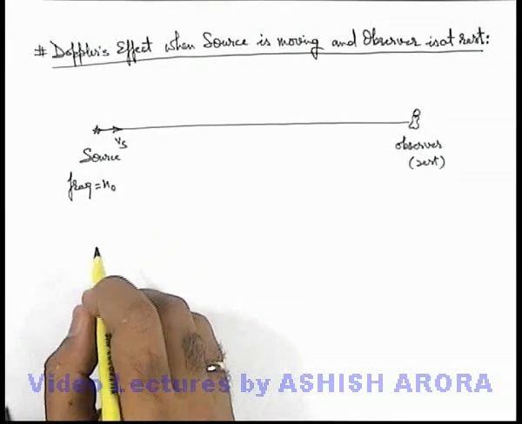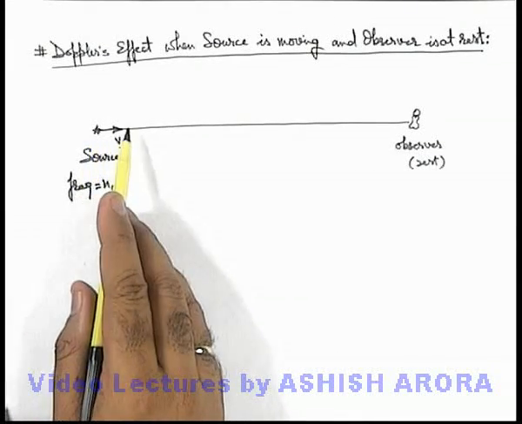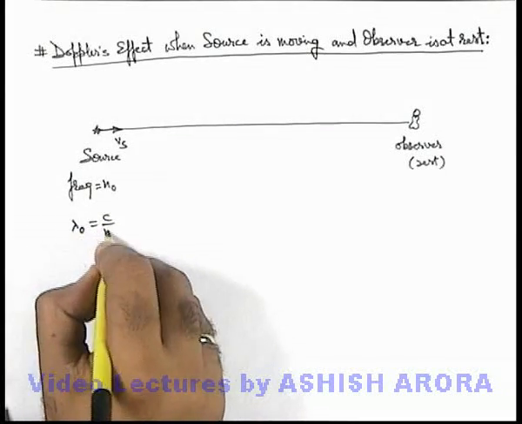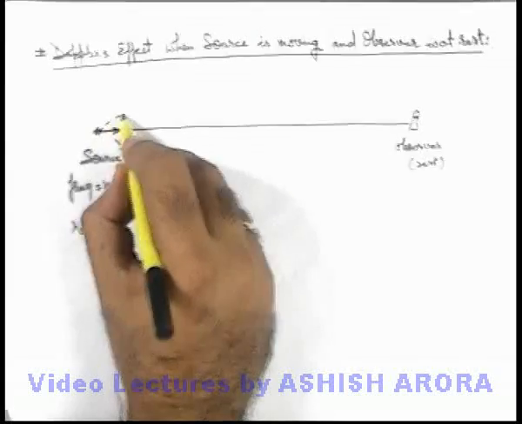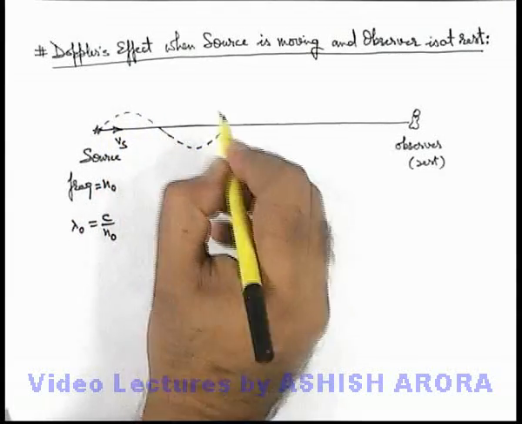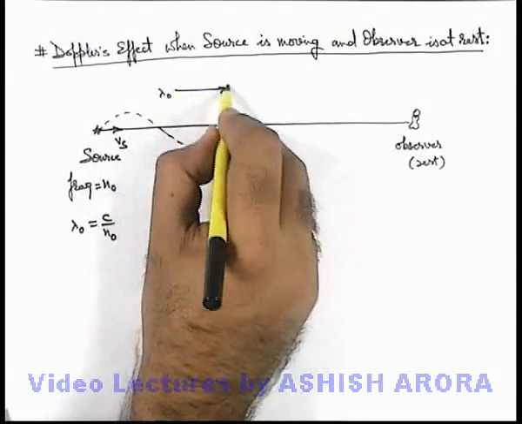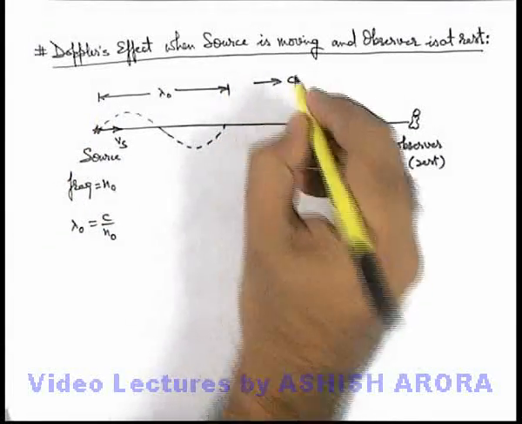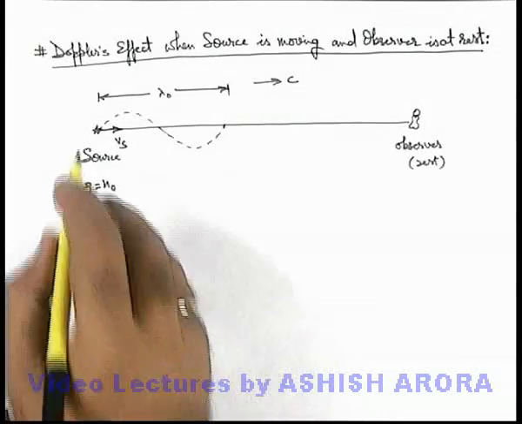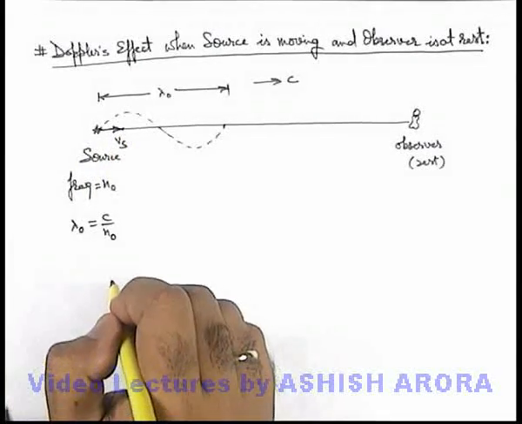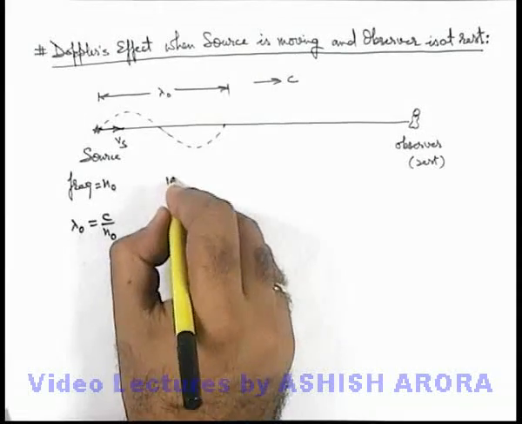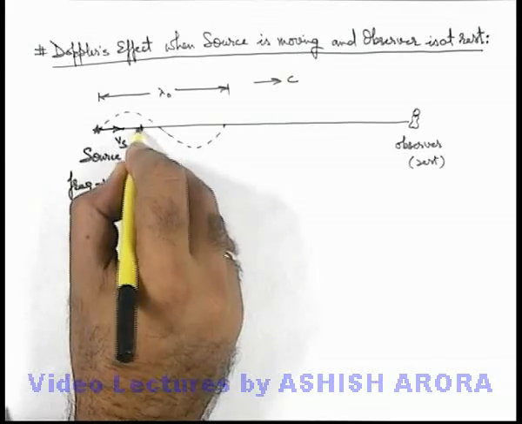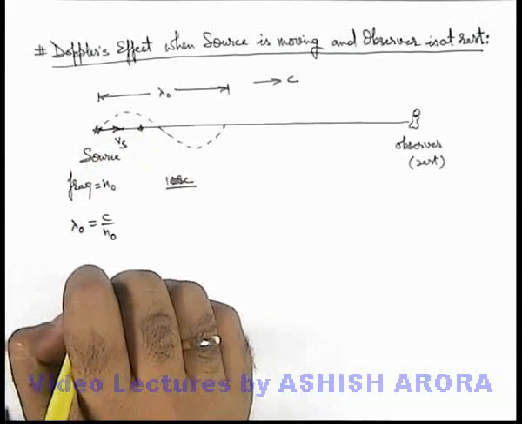Now in this situation, the source will emit sound waves having wavelength lambda naught, which is c by n naught. So if the source is at rest, it will emit a wave of wavelength lambda naught, and the wave will travel a distance lambda naught during one oscillation as the wave is propagating at speed c. Now if the source is moving with speed Vs, during one oscillation the source will also reach some position which is ahead of its initial position.